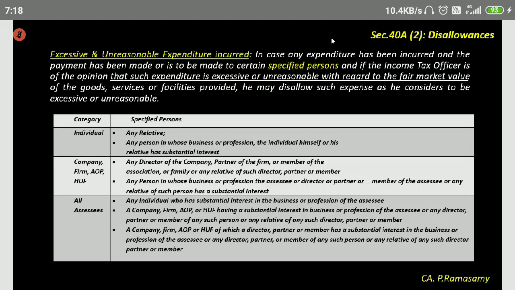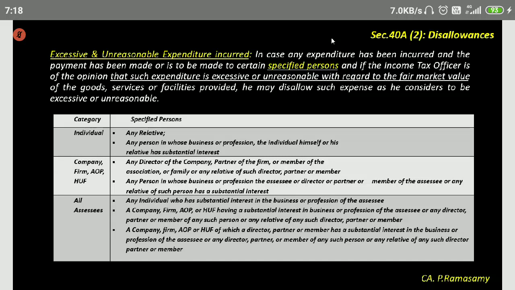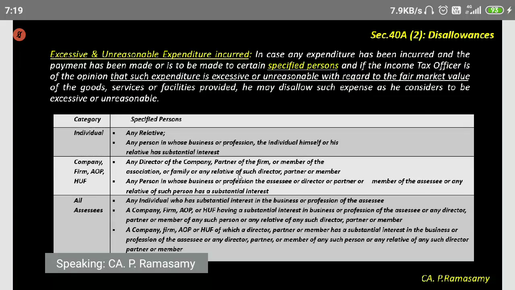Is this understood? 40A subsection 2. Any doubt? Anybody has got any doubt? You can ask. Arunachalam says clear. Others also, hopefully you are clear. Okay.